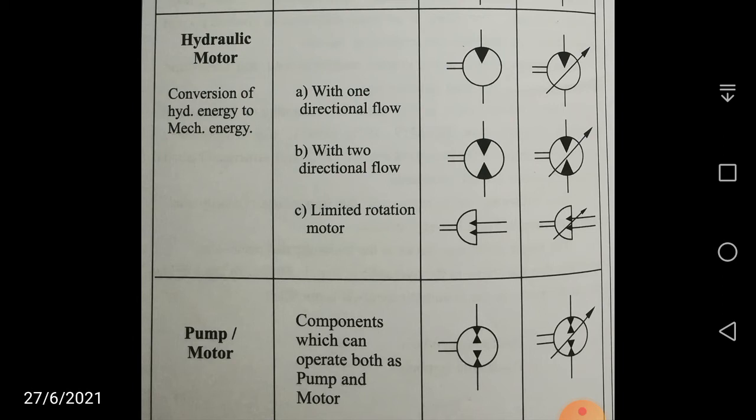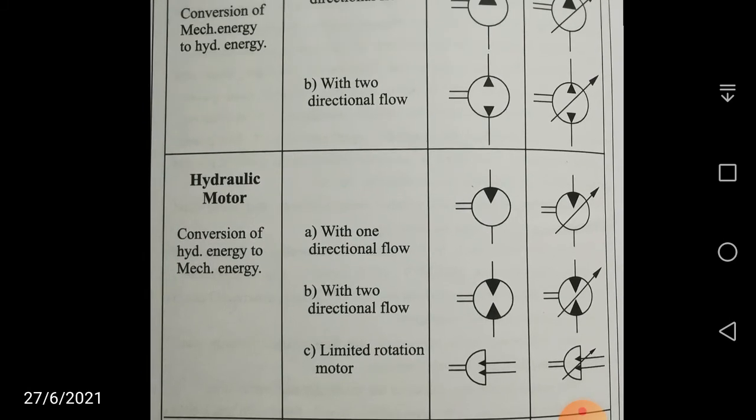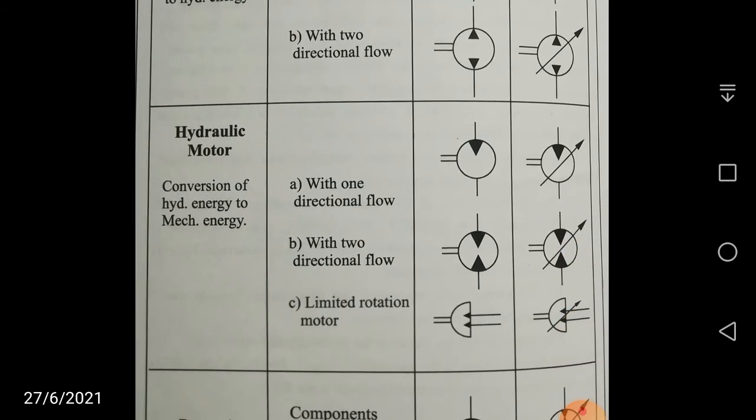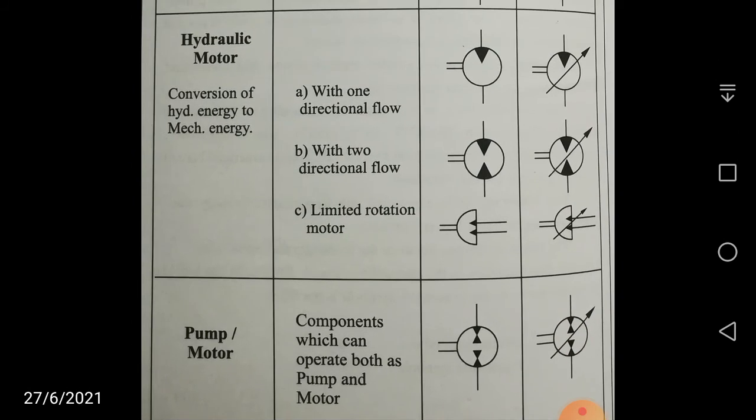So both the features are combined. You have two small triangles, one pointing inwards and one pointing outwards. You just combine the features of both hydraulic pumps and motors. A triangle inwards is a motor and a triangle outwards is a pump.